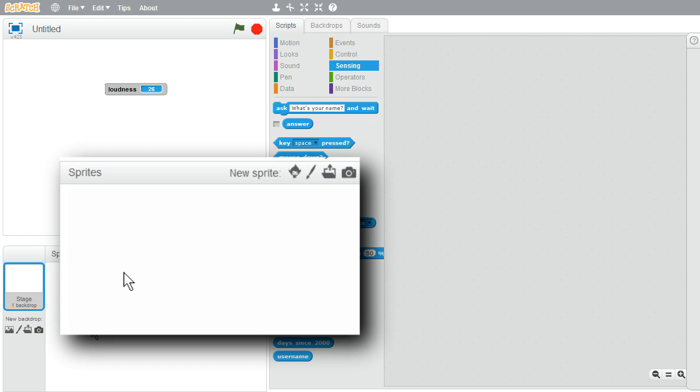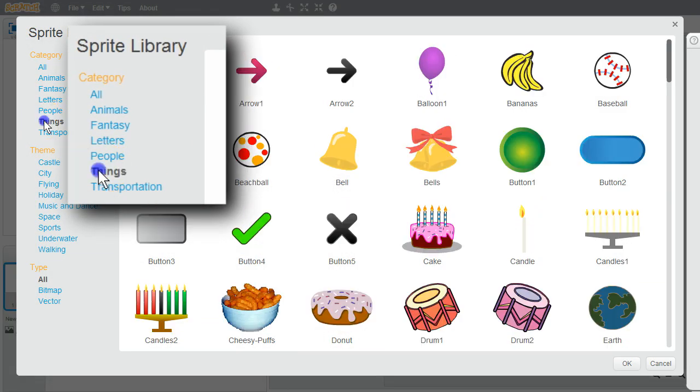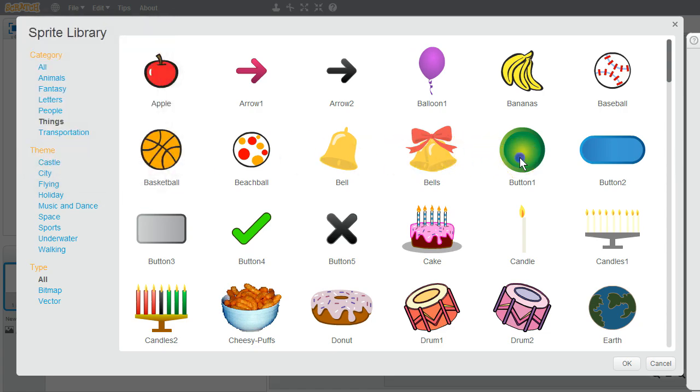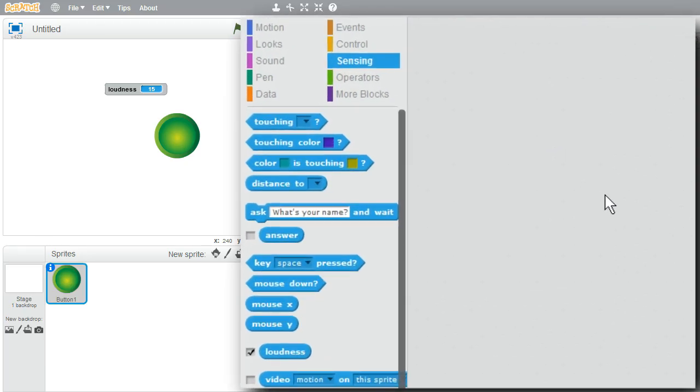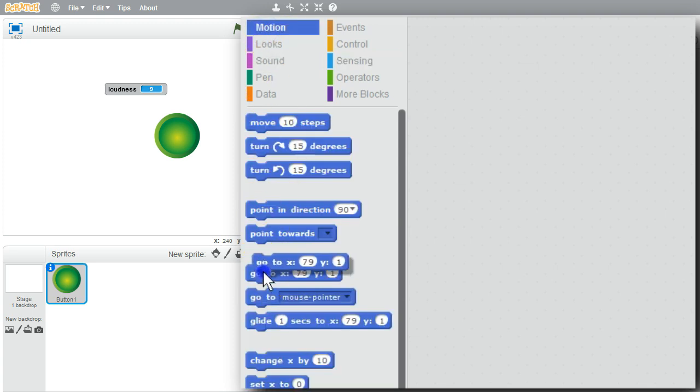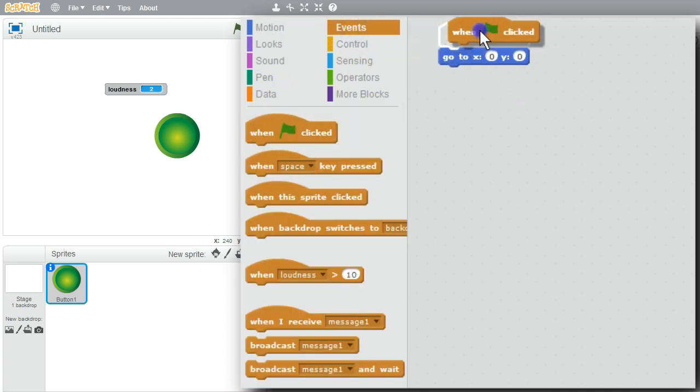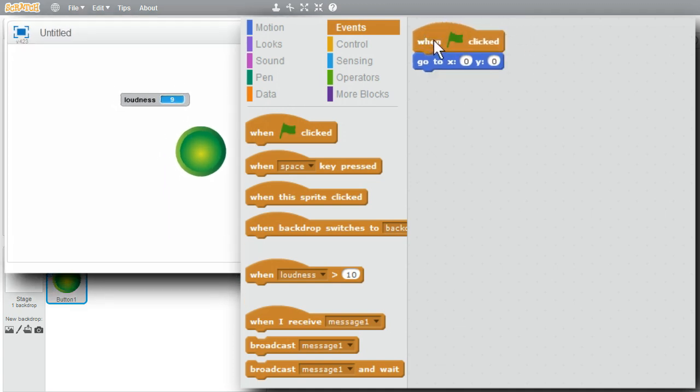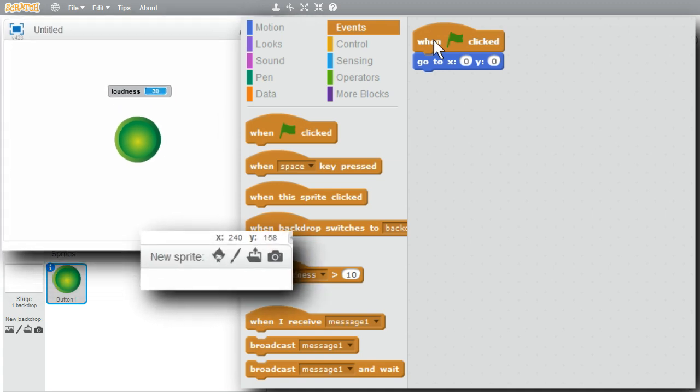I'll get my dial sprite. I'll go to New Sprite, Things, Button 1. I'll put it in the middle. Go to Motion, go to, make it 0, 0, Events, when the green flag is clicked. I'll click on this, it'll run it now. Dial's in the center.